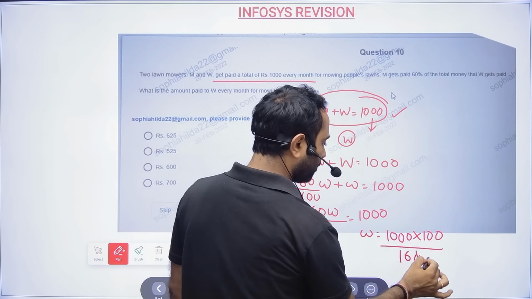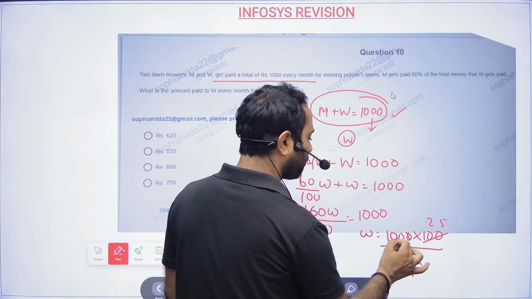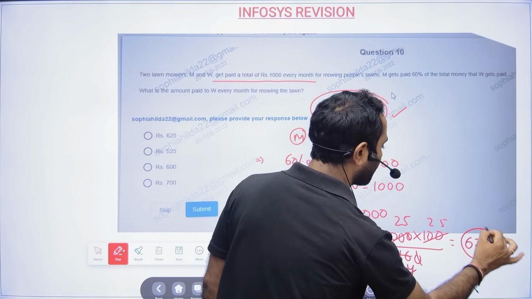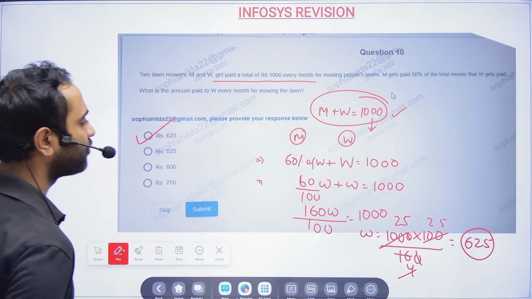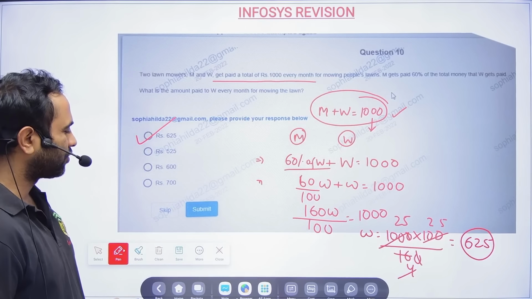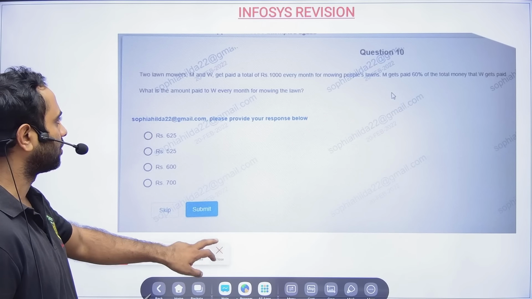So W will be getting 625 rupees per month, okay, and M will get 60% of W. That is nothing but 375 rupees. Clear?